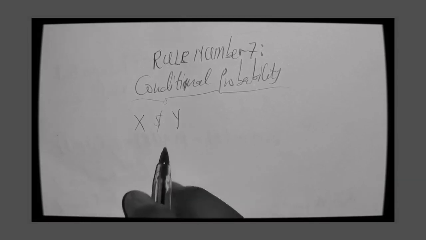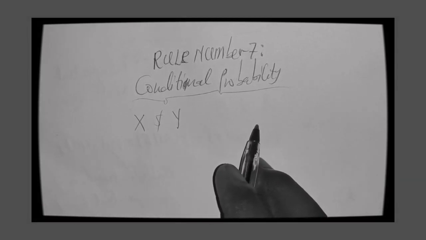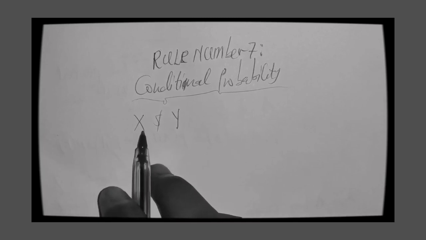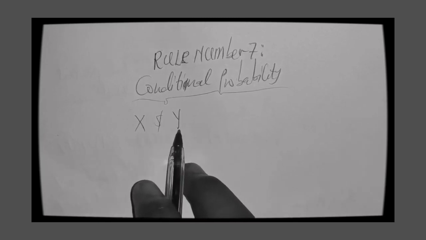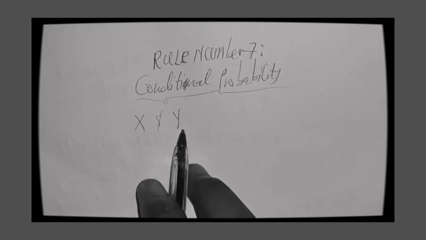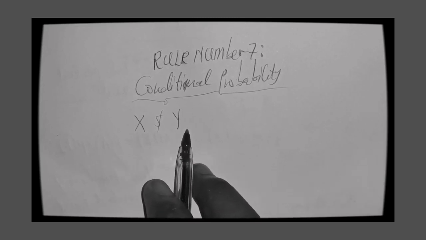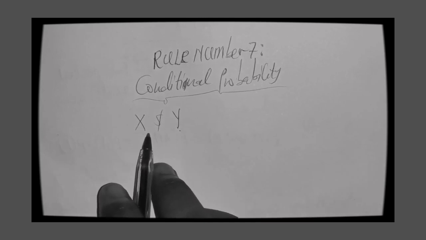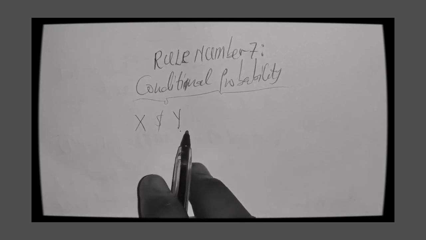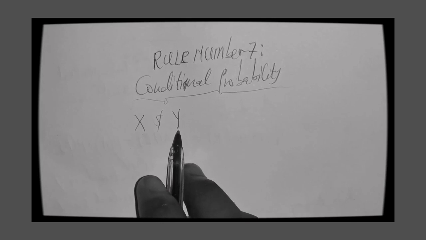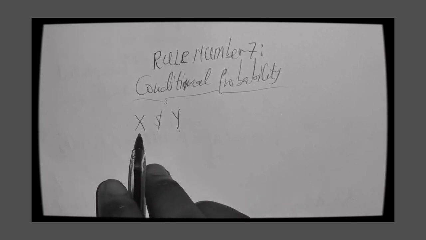We are saying that under conditional probability, the chance of an event X occurring would depend on whether Y has occurred or not. Or it can be that the chance of Y occurring would depend on whether X has occurred or not.